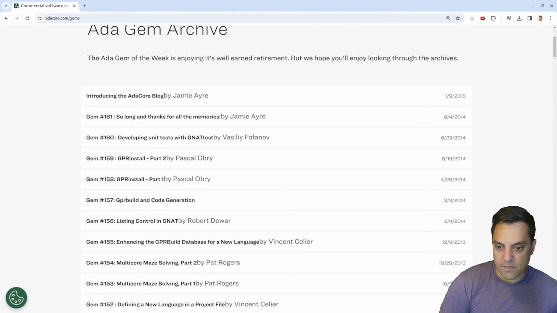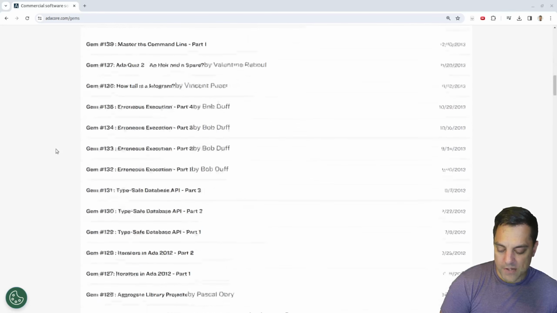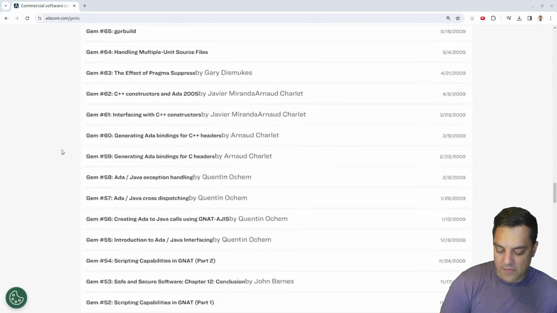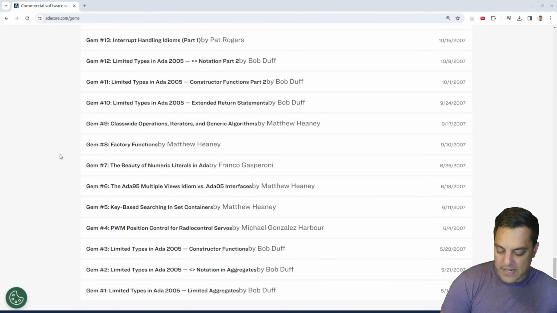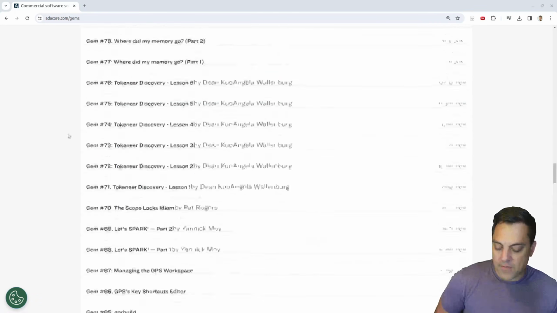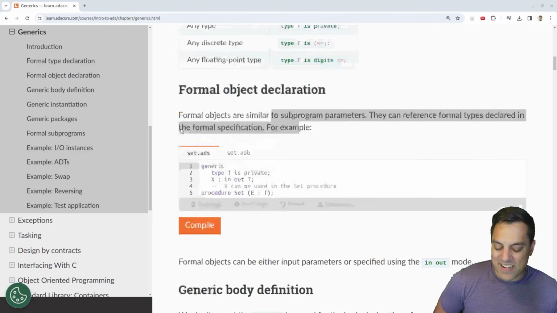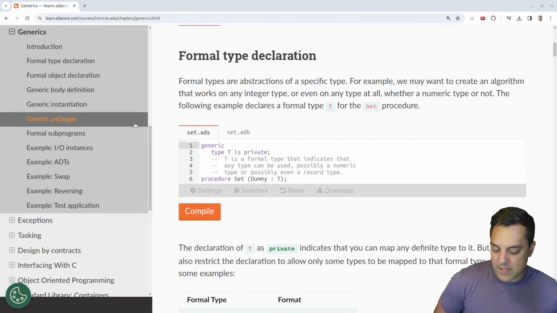Okay, this is nice here. So this might be another great resource for you folks to check out here, for us to actually just go through all the gems. Now these don't all look like beginner level. They look like some different levels here. But I think we're going to go ahead and wrap this up. I've got a feel for Ada here a little bit.